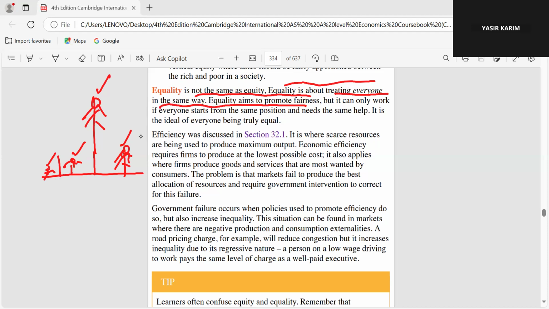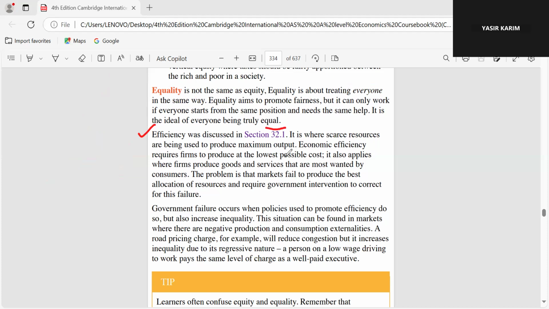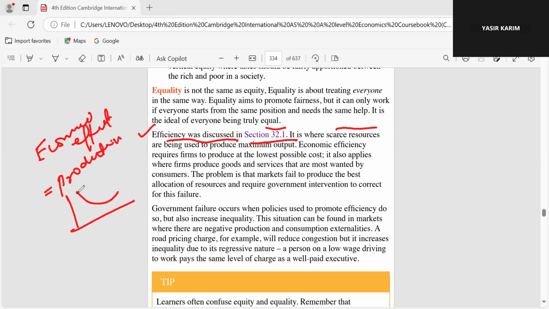Okay. What is efficiency? I have explained already in section 32.1. We have done already. When scarce resources are being used efficiently and the maximum output is produced. Economic efficiency, key two types we have read. Economic efficiencies consist of two further efficiencies: productive efficiency, in which we are producing at the lowest average total cost, like this is lowest possible per unit cost. And the allocative efficiency. In allocative efficiency, those goods and services are produced which are demanded by the people. So he has mentioned it, the most wanted by the consumers.